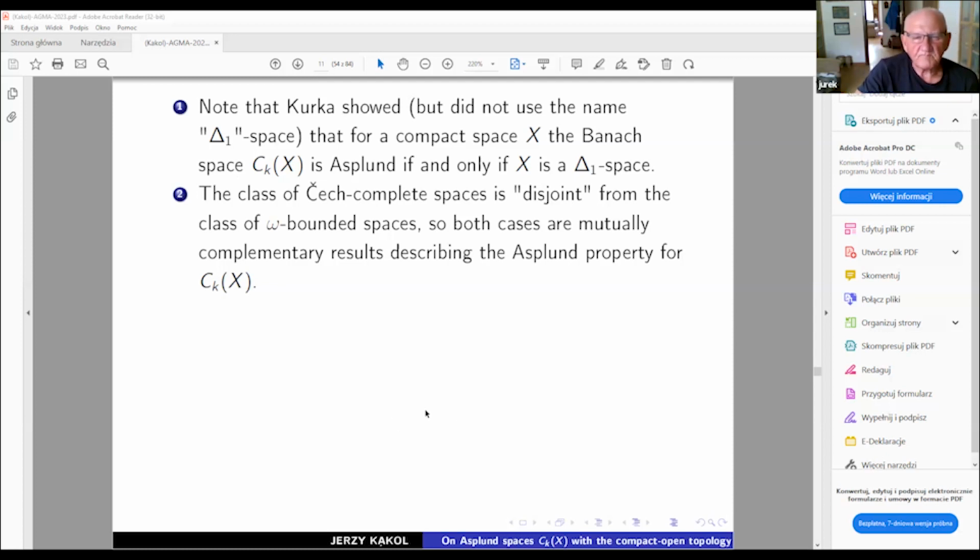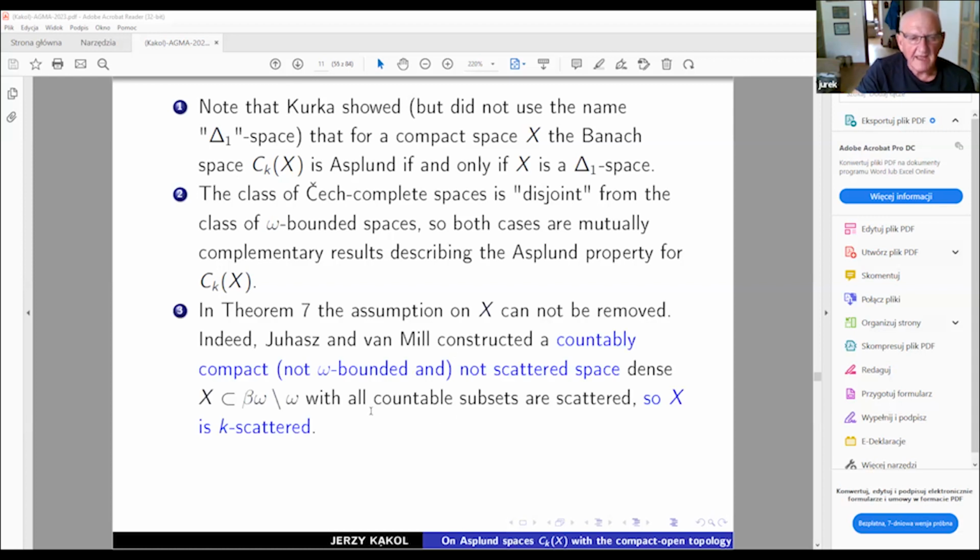So what I already mentioned, the Asplund property, Čech completeness and omega boundedness are independent concepts. So Theorem 7 is just split into 2 parts. The conclusion is exactly the same for both concepts. One should mention that the assumption I already provided, omega boundedness, cannot be removed. It's a long paper, long time ago.